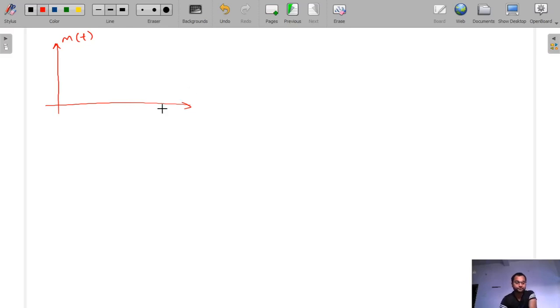Okay, so this is our time axis, and let's suppose MT is given as this. Okay, and our CT is given as like this.